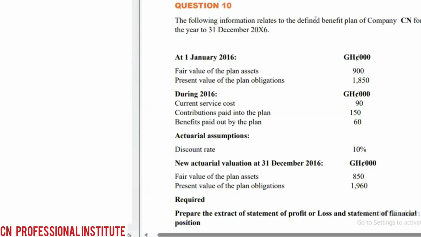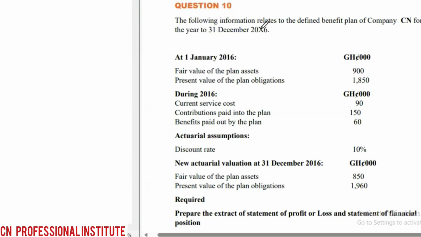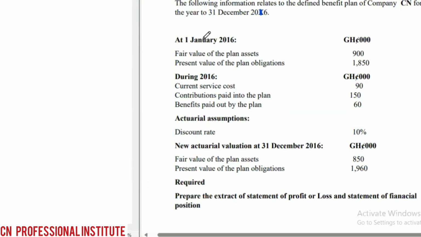The following information relates to the defined benefit plan of CN for the year ended 31st December 2016. Okay, very good. So for this 2016, we have at 1st January 2016 the fair value of plan assets and the present value of plan obligations. We said the asset is at fair value, and the plan obligation is at present value. So we'll be given the opening balances for both the asset and the liability.